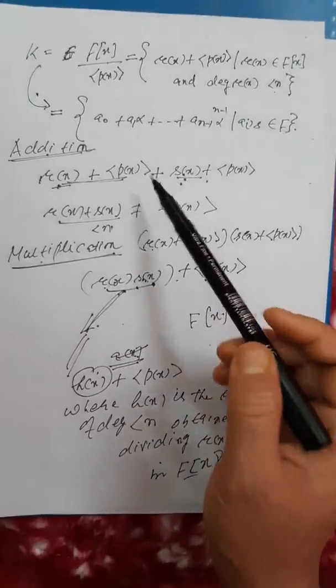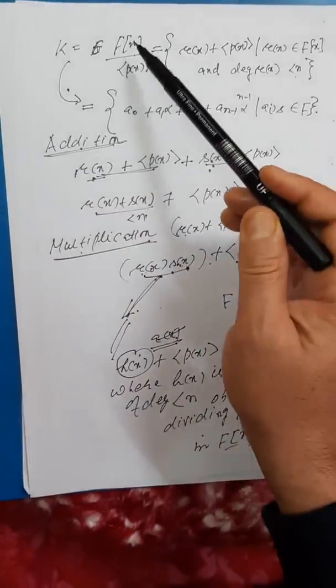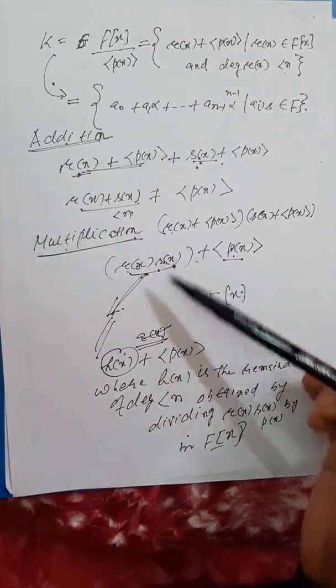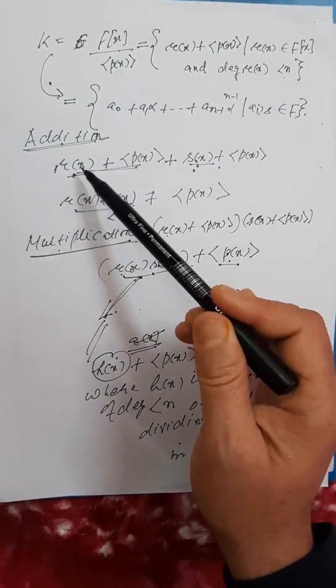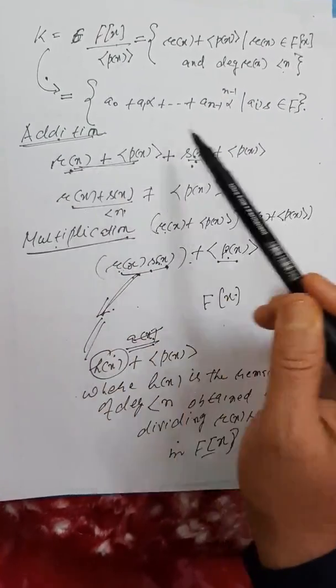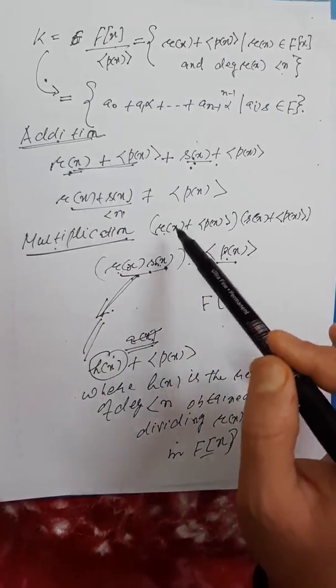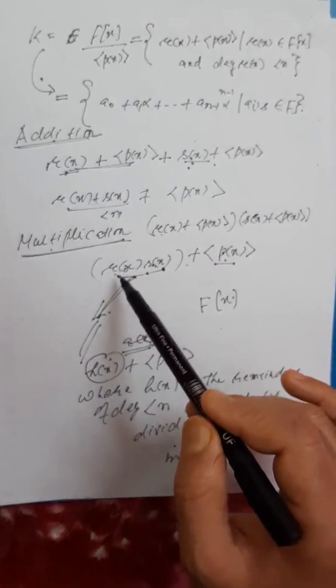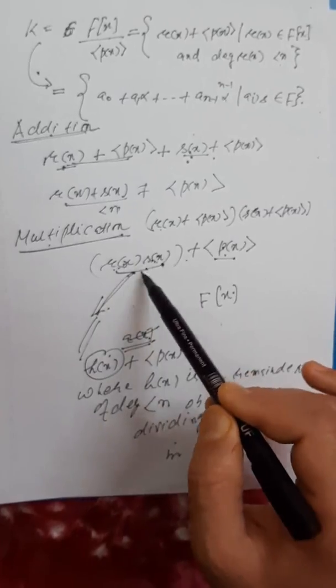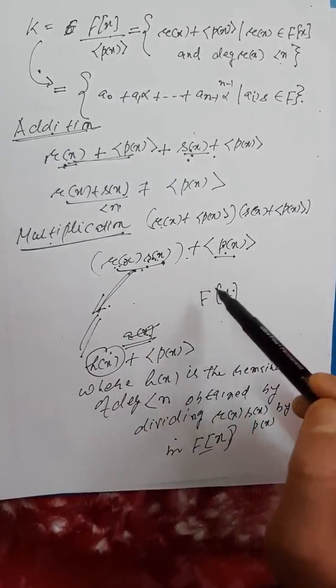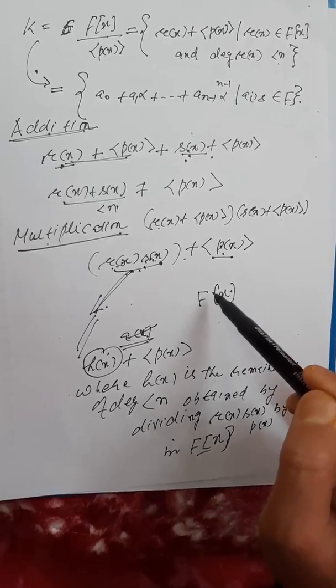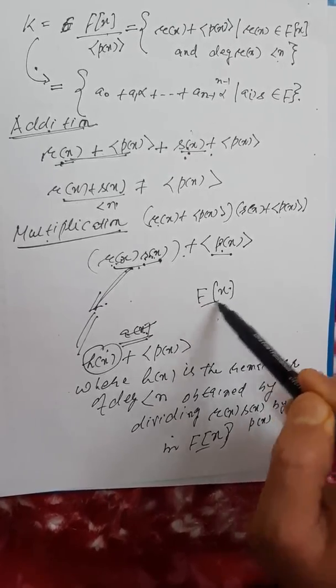As far as addition in this field is concerned, I have no problem. I take any two elements and add them simply by adding the two polynomials r(x) and s(x). But once I multiply, this product polynomial r(x)s(x) might have degree bigger than n. So I apply the Euclidean algorithm property of this ring F[x].